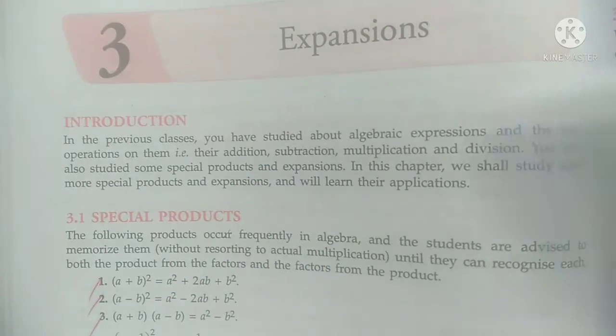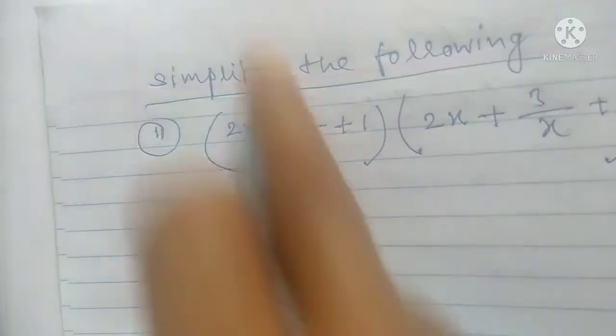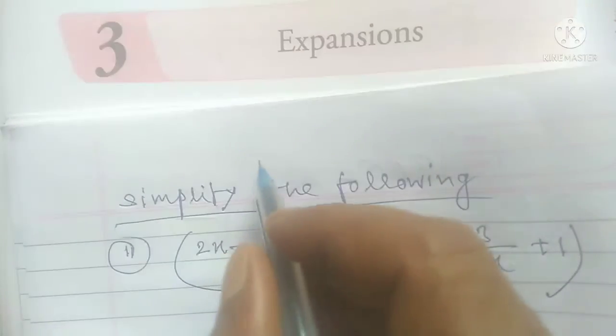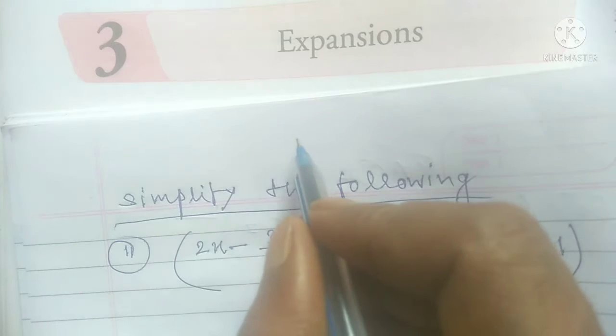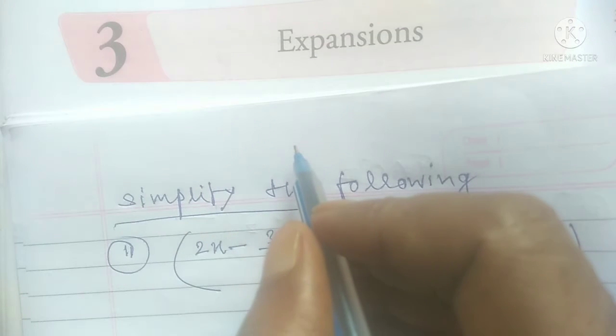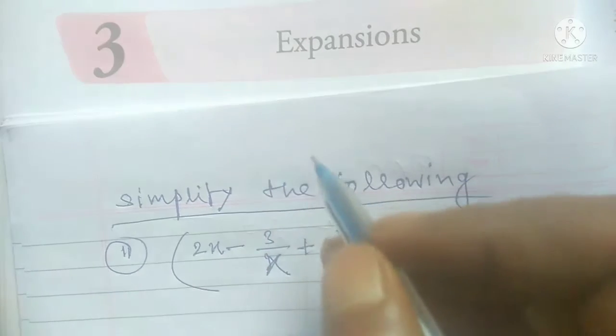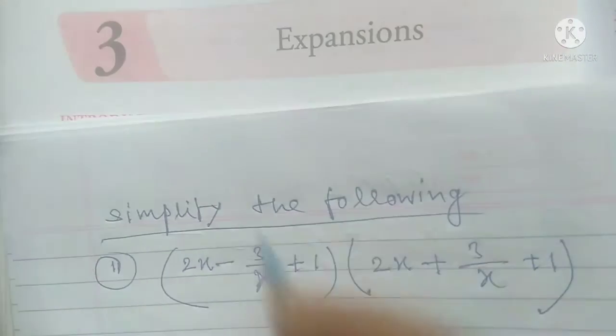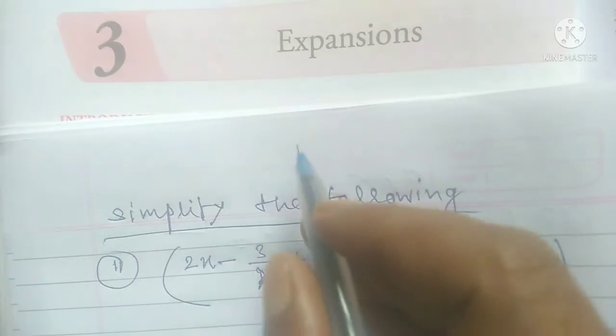So what is algebraic expression? If you don't know, some students can't understand what is algebraic expression. So in this video I am telling you, then you can easily understand.